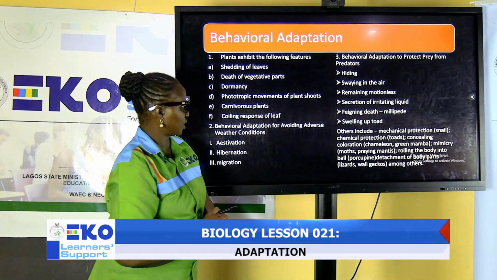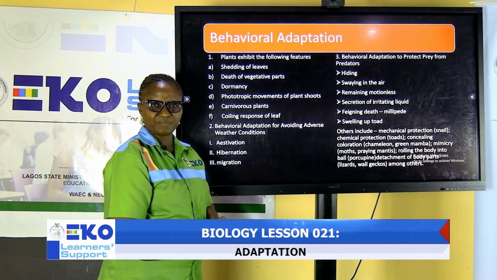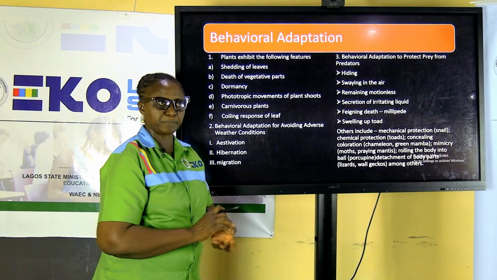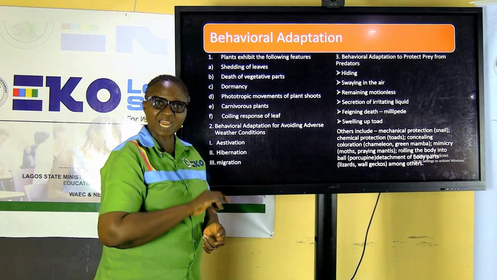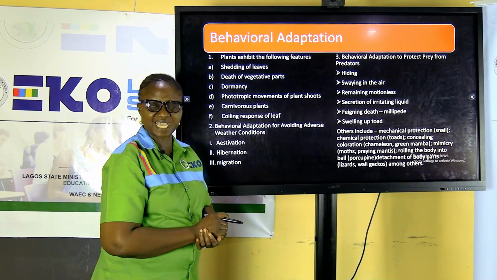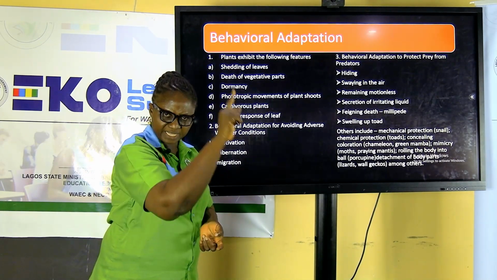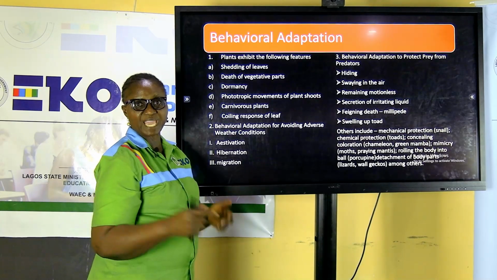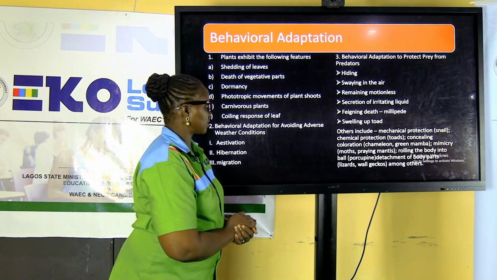The second feature is swaying in the air. Maybe you have at a point seen a monkey or even a chameleon with their long tail, the prehensile tail. What do they do? They roll it around the stem of a tree and they release themselves. It's a way of escaping from predators.